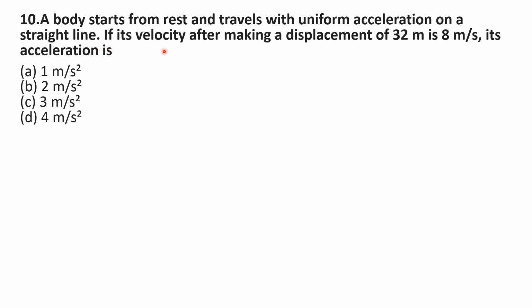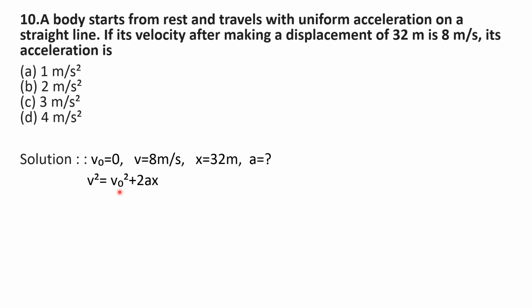and travels with uniform acceleration on a straight line. If its velocity after making a displacement of 32 meter, here displacement x value is 32 meter and its final velocity is 8 meter per second. So using V naught, x and V value, you need to find acceleration using the formula V square is equal to V naught square plus 2ax.